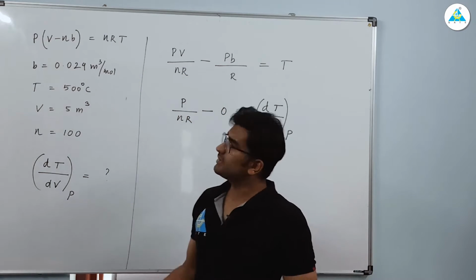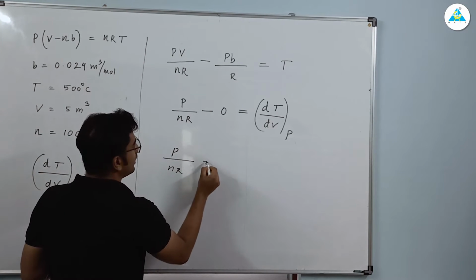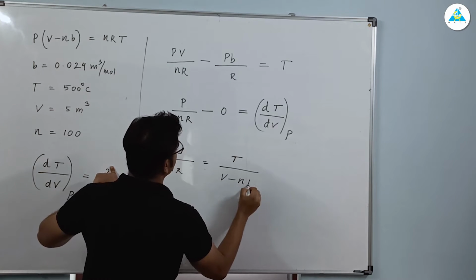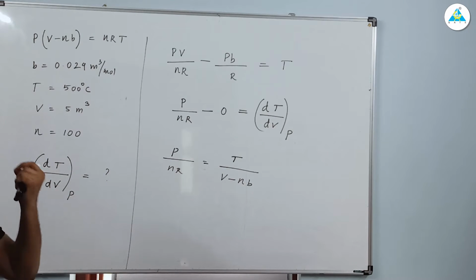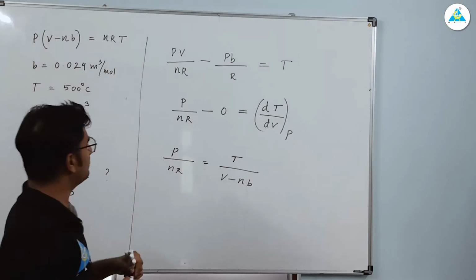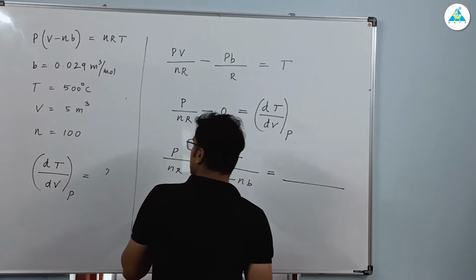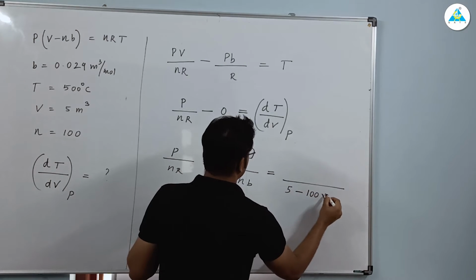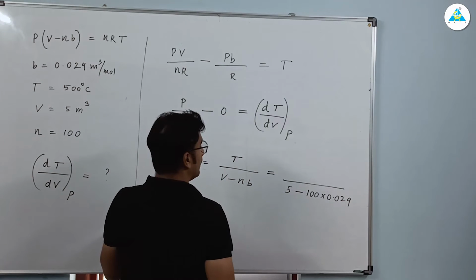If you know P by nR, that is your answer. So from the equation of state, what is P by nR? P by nR is T divided by (V minus nB). So you have the value of T, V, n, and B. Multiply and find the answer. V is 5 meter cube, n is 100, and B is 0.029. What is the temperature?